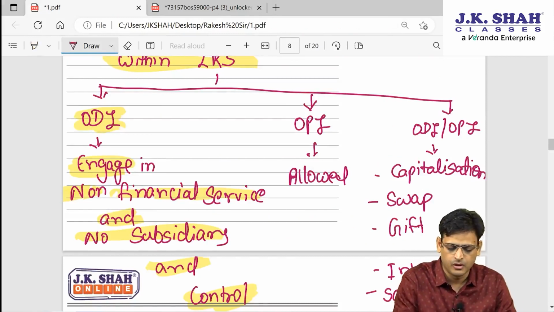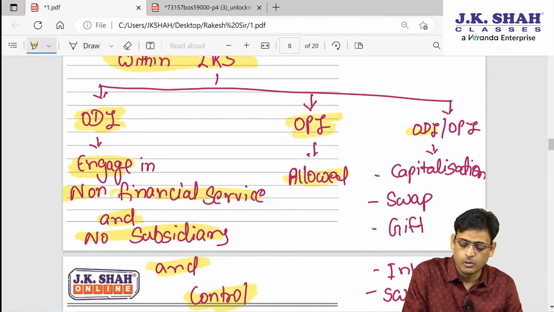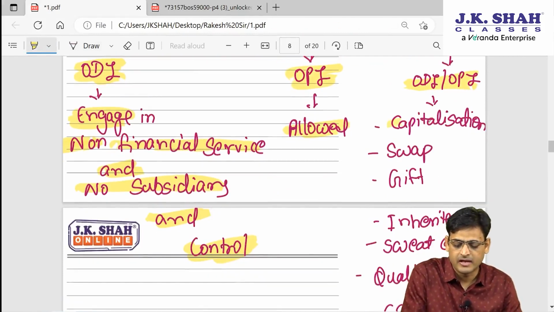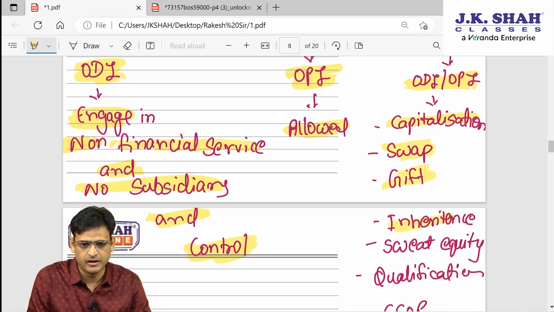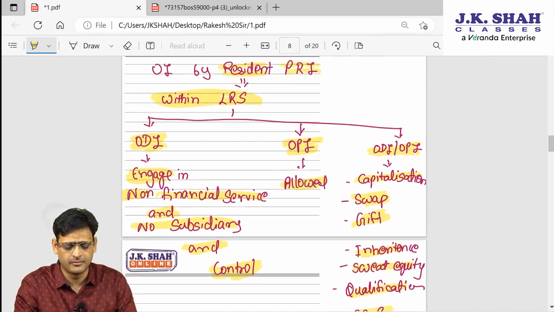So I have written it for you. OPI is permitted, everybody. OPI is allowed by way of capitalization, swap, gift, inheritance, sweat equity, qualification shares, ESOP. So now let's try to remember this.